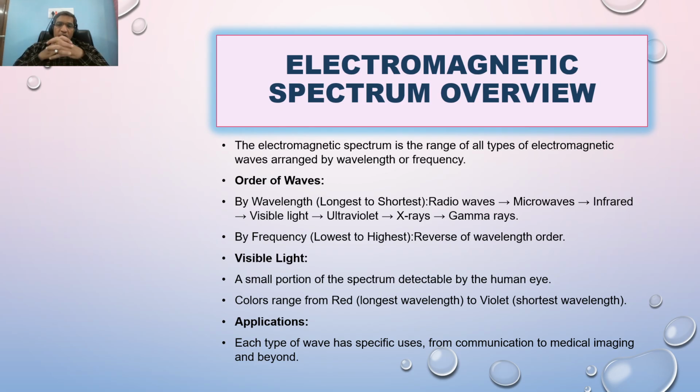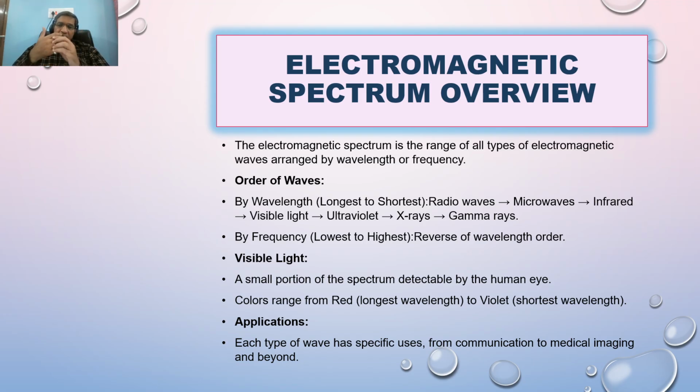Electromagnetic spectrum overview. Basically, the electromagnetic spectrum is a bundle of waves. It is not a single wave, but a collection of a large number of waves, and individually these waves are known as radio waves, microwaves, infrared waves, ultraviolet waves, X-rays, or gamma rays.